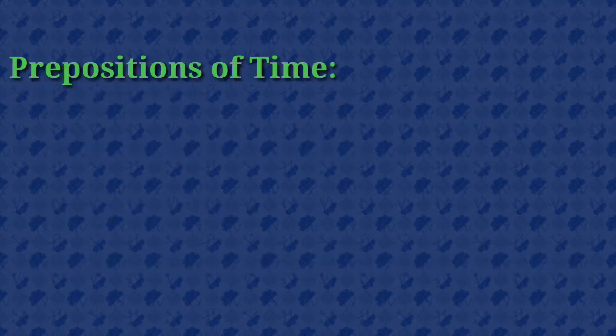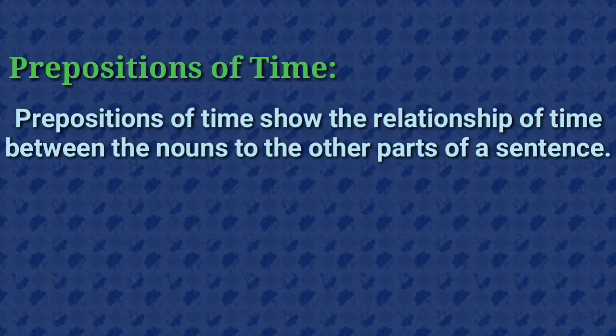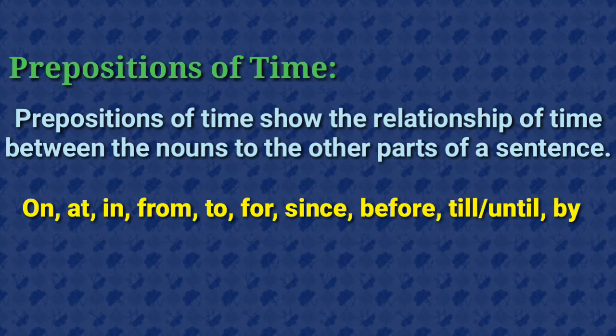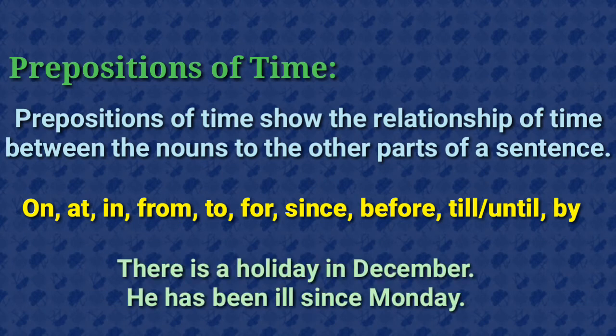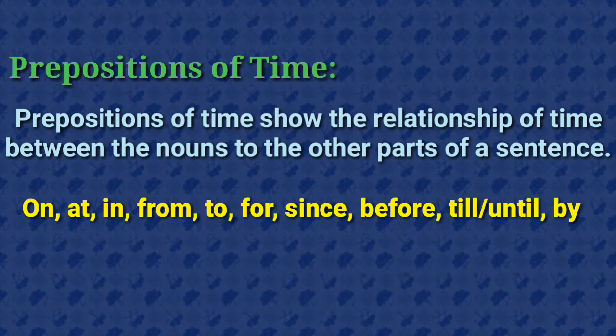Next one, prepositions of time. Prepositions of time show the relationship of time between the nouns and the other parts of a sentence. On, at, in, from, to, for, since, before, till or until, by. There is a holiday in December. He has been ill since Monday.